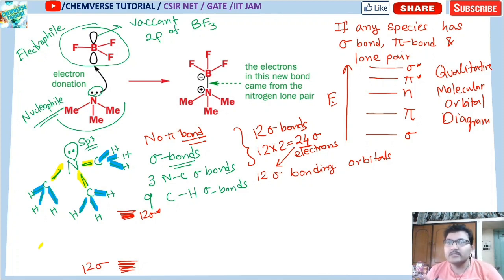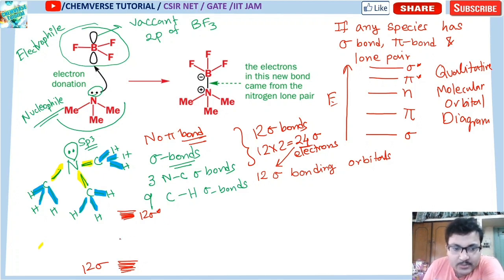Clear? So no pi bond is present in the NMe3 molecule, but one lone pair is present. A lone pair means a pair of electrons in an orbital which is not taking part in any bond. So there will be one non-bonding orbital. All the sigma bonding orbitals are filled with 24 sigma electrons, and 2 electrons will be present in this non-bonding orbital.